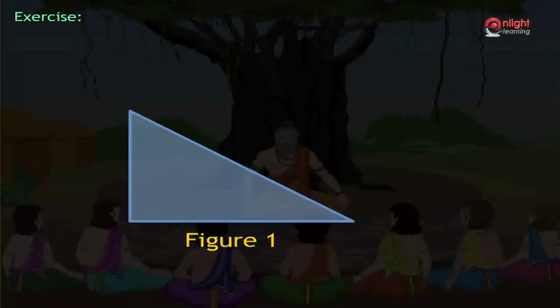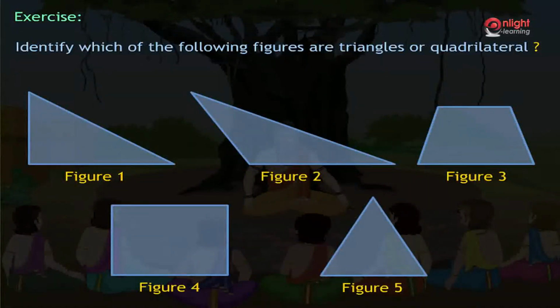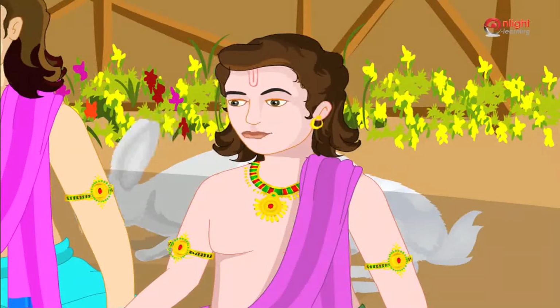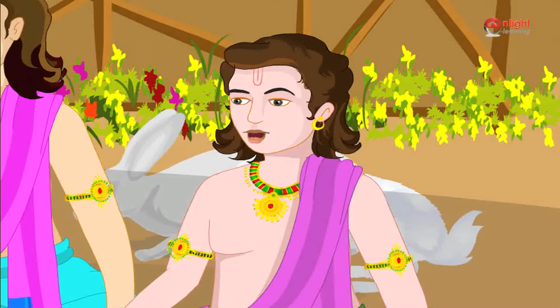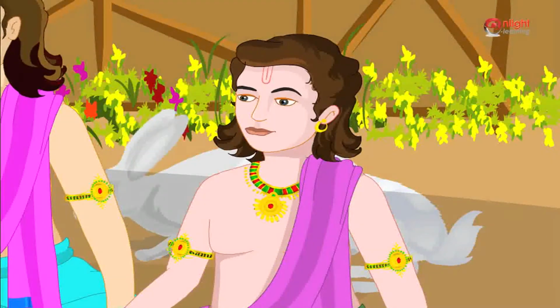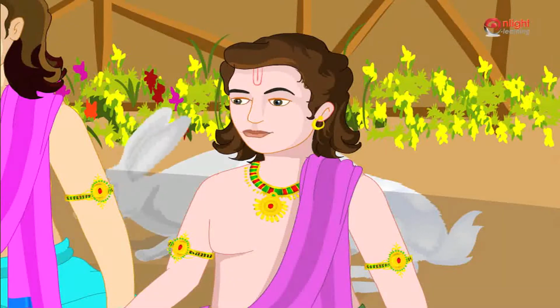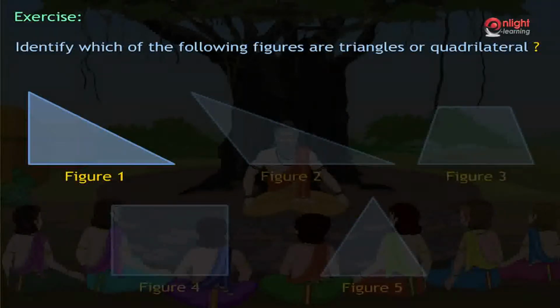Yudhishthir, from the given figures, can you identify which of the following figures are triangles or quadrilateral? A triangle comprises of 3 line segments, whereas a quadrilateral is formed from 4 line segments. Figure 1 comprises of 3 line segments, hence it is a triangle.